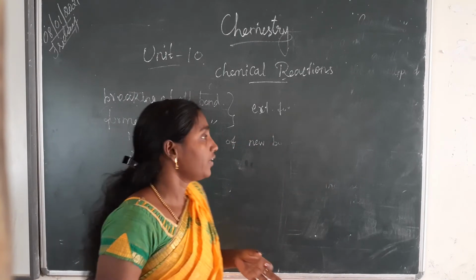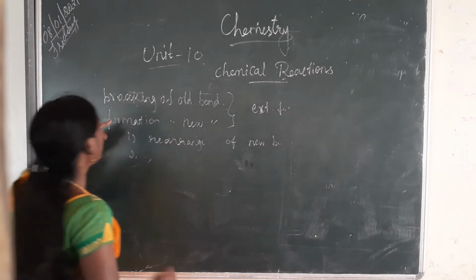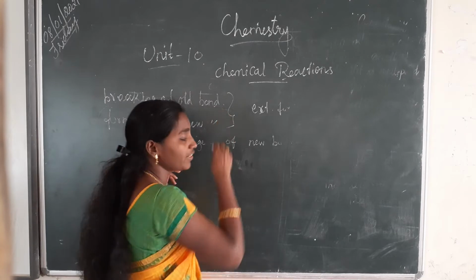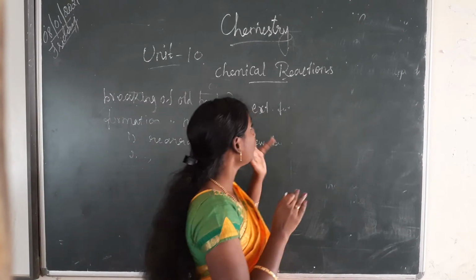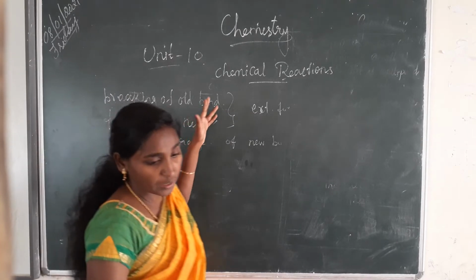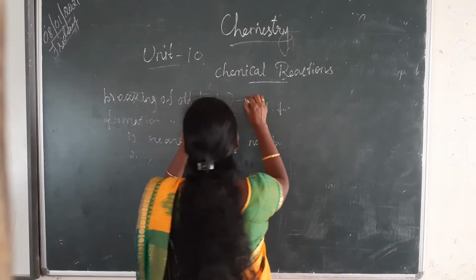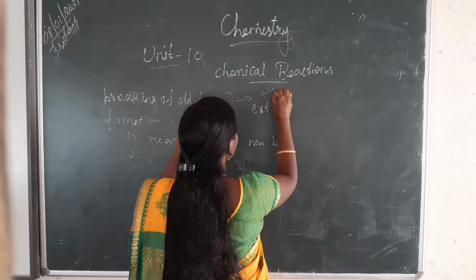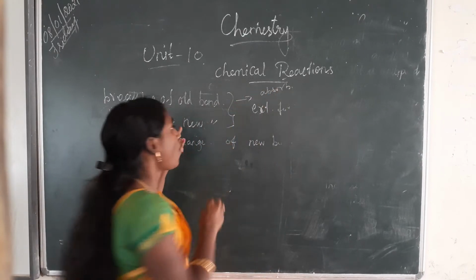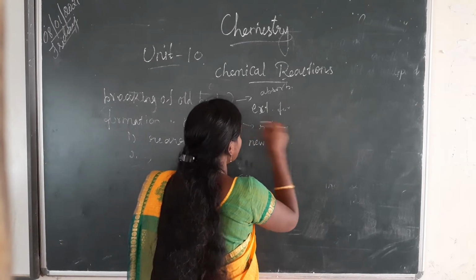Then third one, breaking of old bonds will absorb energy. During the chemical reaction, when the bond is breaking, it will absorb energy. This breaking of old bonds will absorb the energy and formation of new bonds will release the energy.